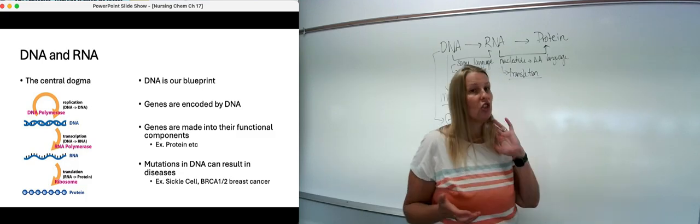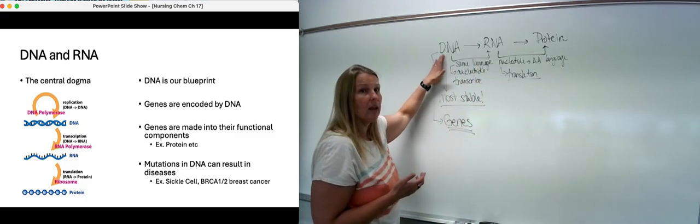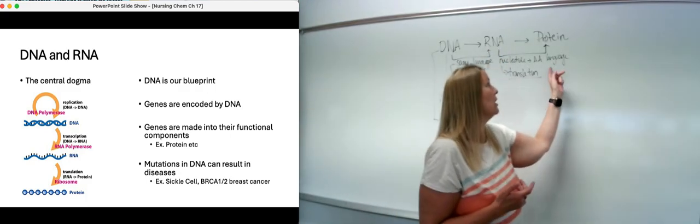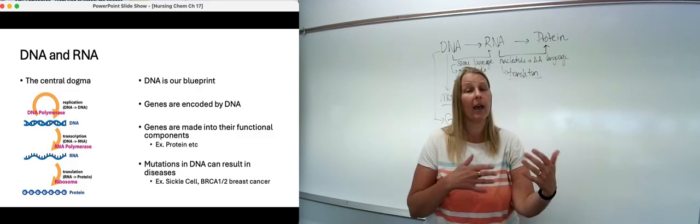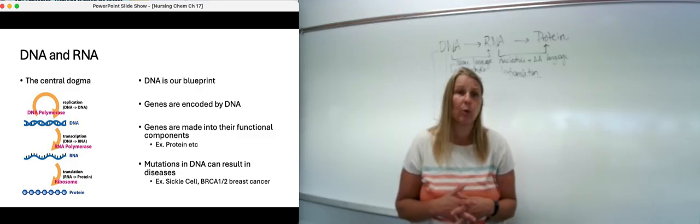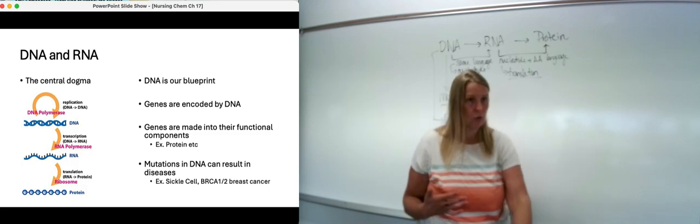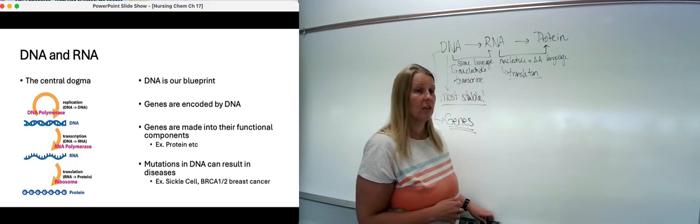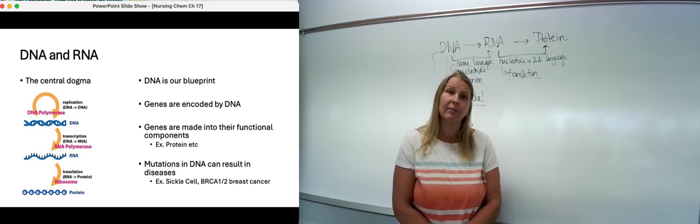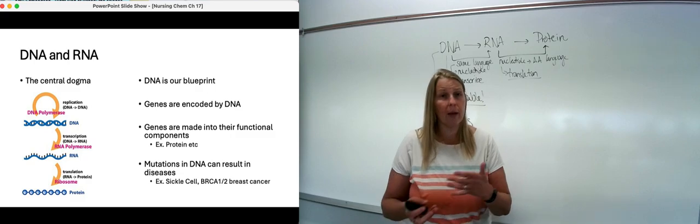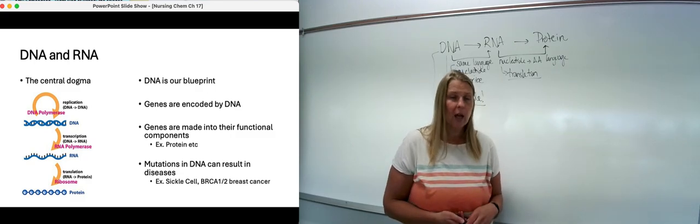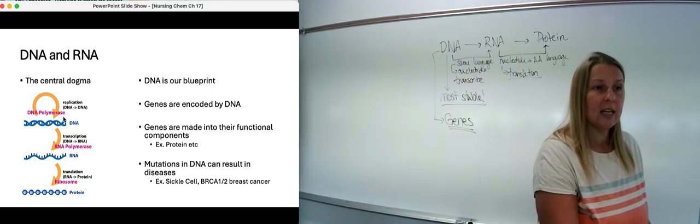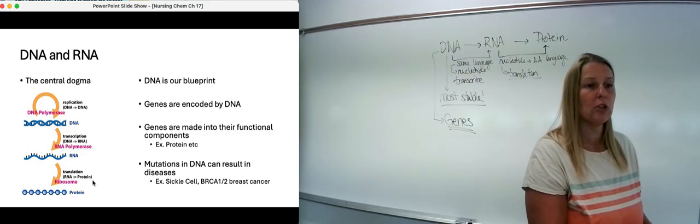It's the same way with genes. If you have a mutation in your DNA, it can lead potentially to a mutation in the RNA, which can lead to a different translation of the protein, which can therefore lead to a protein that is defective in some way, shape, or form, or resultant downstream issues. The other example your book talks about are the BRCA1, BRCA2 genes, or BRCA genes. You may have heard of this before. People who have these mutations can get screened for them because they do increase your likelihood of experiencing breast cancer. As you can see on the slides here, we have DNA to DNA polymerase, RNA polymerase, and the ribosome as our translator.